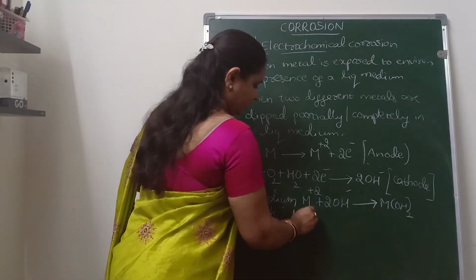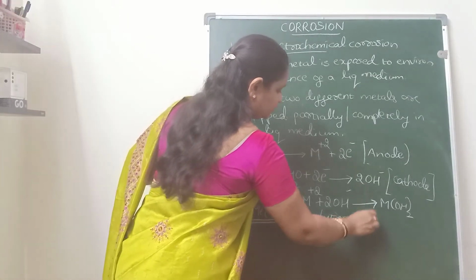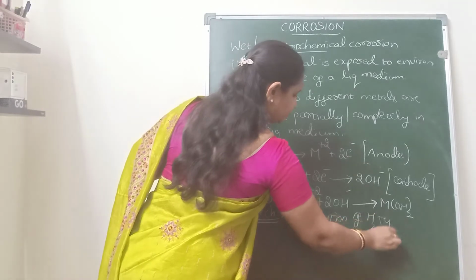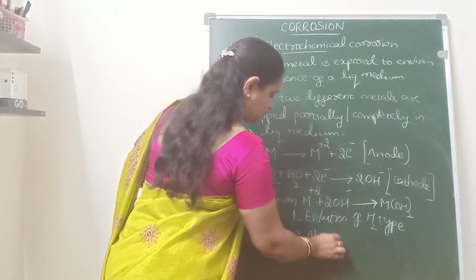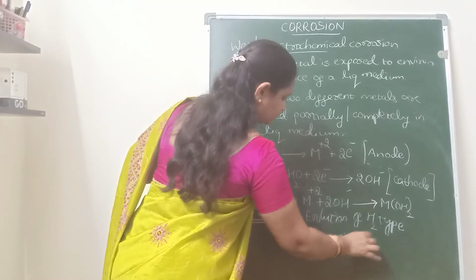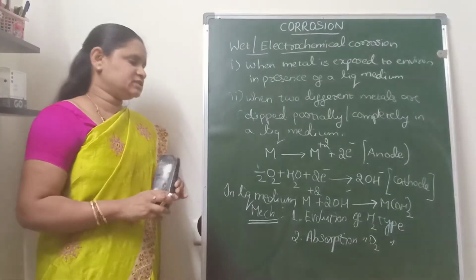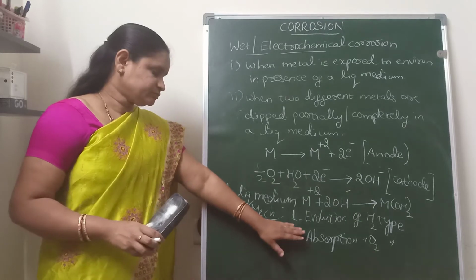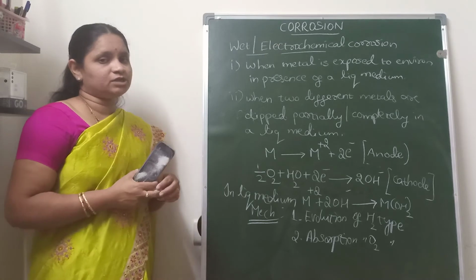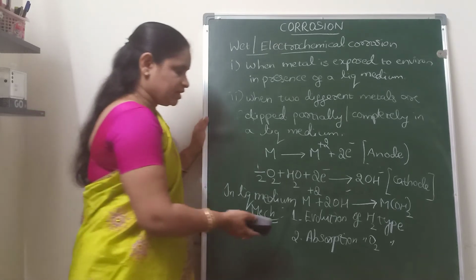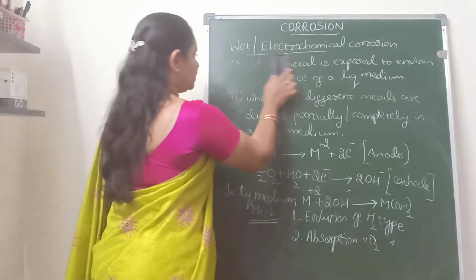One is the evolution of hydrogen type of mechanism, and the other one is absorption of oxygen type of mechanism. So these two are the different mechanisms which are involved in the wet or electrochemical corrosion. So today we will discuss the evolution of hydrogen type of electrochemical corrosion.